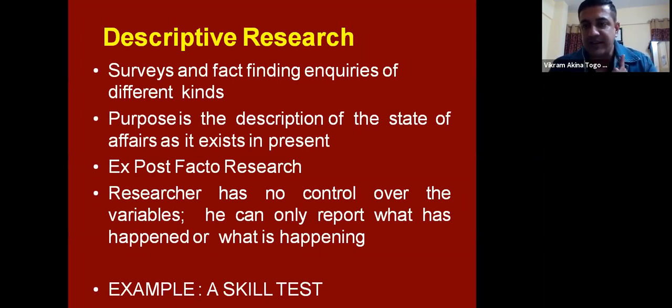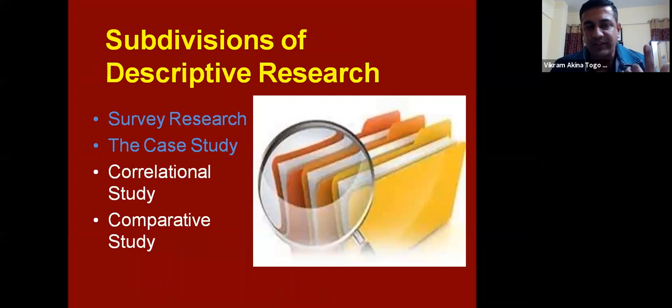Descriptive research is predominantly used whenever we are trying to analyze a process. You know, in a PhD or in a research, when we are defining a process and trying to understand that, we are trying to describe what is happening. It is used there. Now, descriptive research is of primarily four types as per our syllabus. It is survey research, case study, this I've turned in blue because of a reason, correlational study and comparative study.